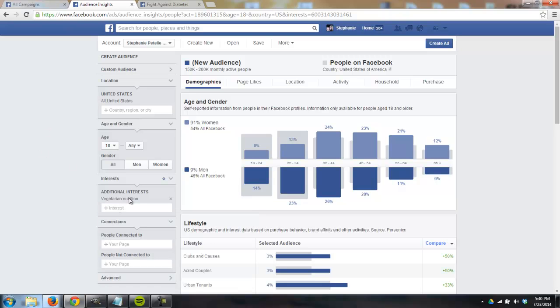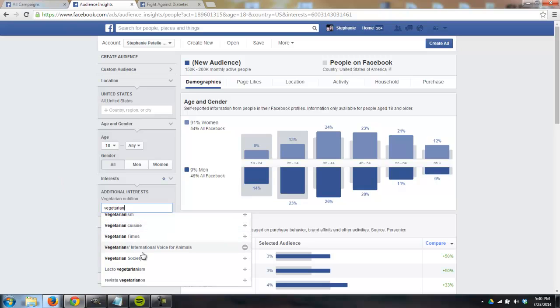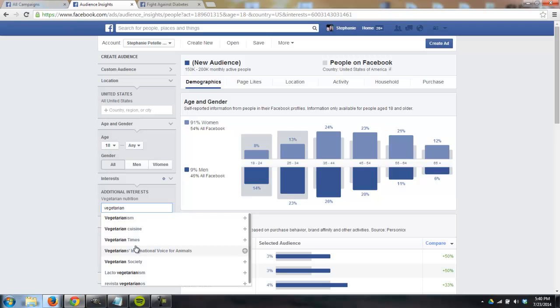So we put in vegetarian nutrition. We see that's 150,000 to 200,000 active people. So that's a good place to start. And of course when you put down any of the words, vegetarian, it's going to give you all these different kind of suggestions that Facebook has. And this is how you can really find the entire interest out there. We can search on Google for different foundations, magazines, blogs, and then type them in here. That's one way to really dial it in. But then you can just use the suggestions here.